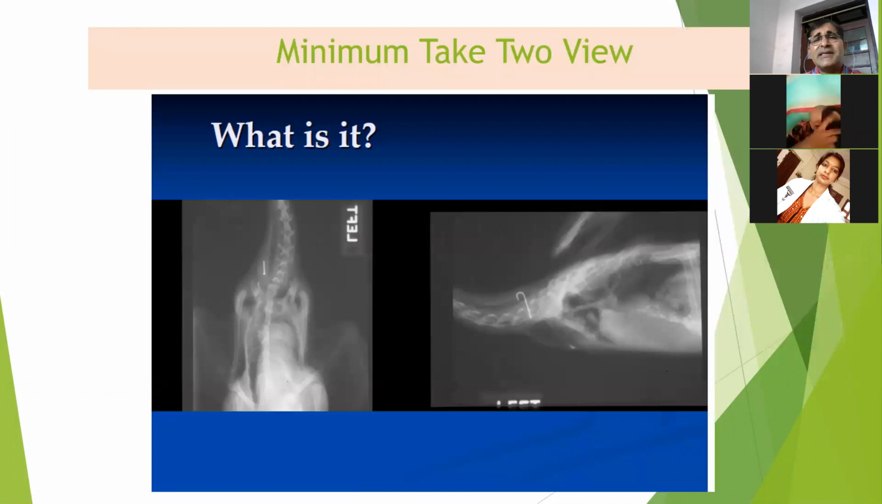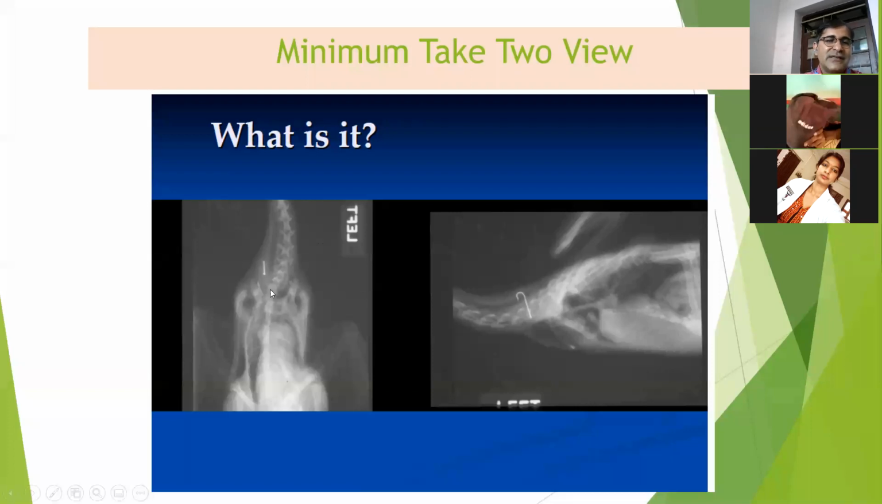Then here in this slide, I want to clear why we need two views. Whenever we take the X-ray, we must take two views because X-ray is a two-dimensional image. To imagine the image in three dimensions, you must take two images at a 90-degree angle, right? So now you see why we are interested to take two views.